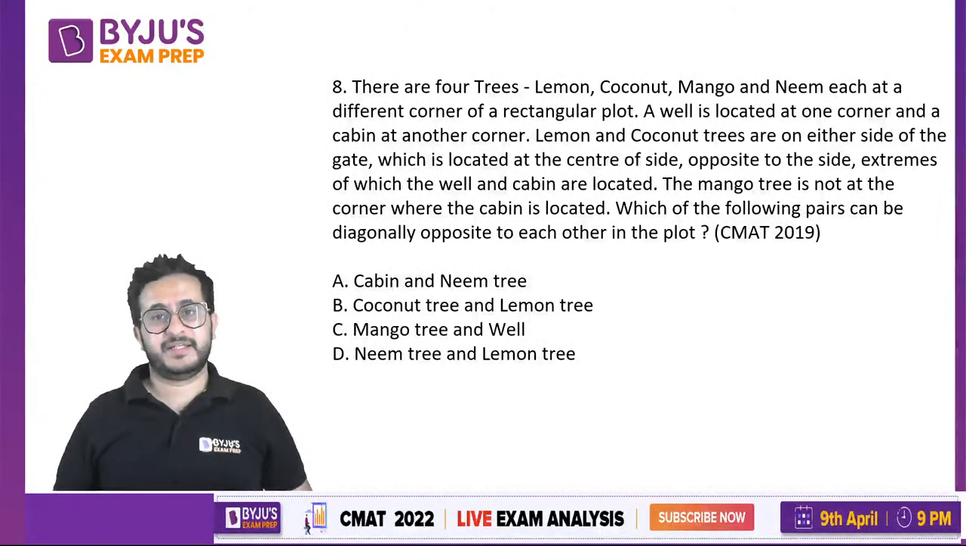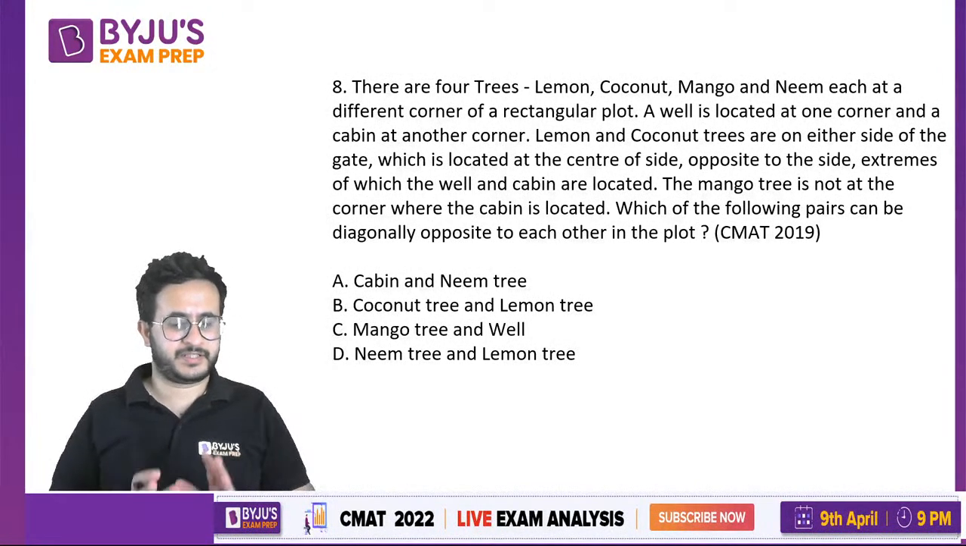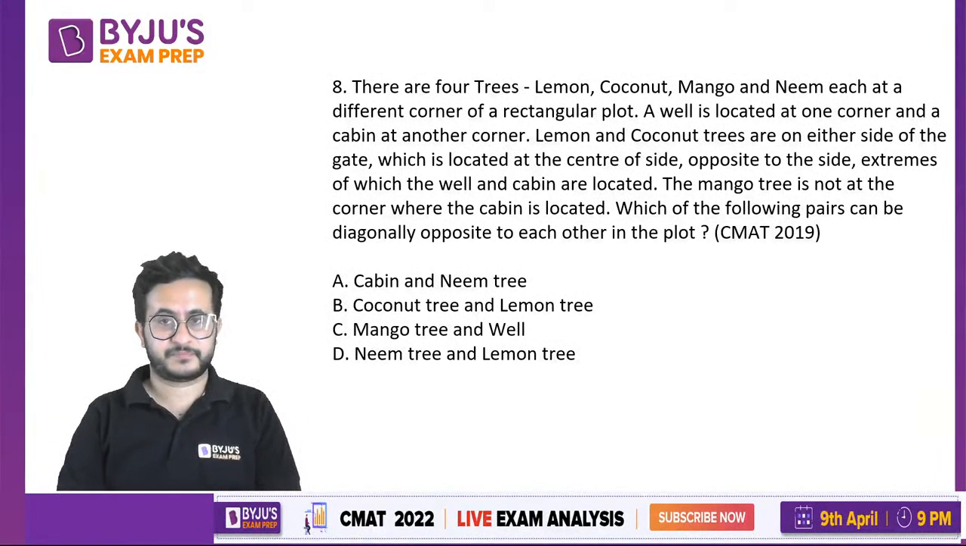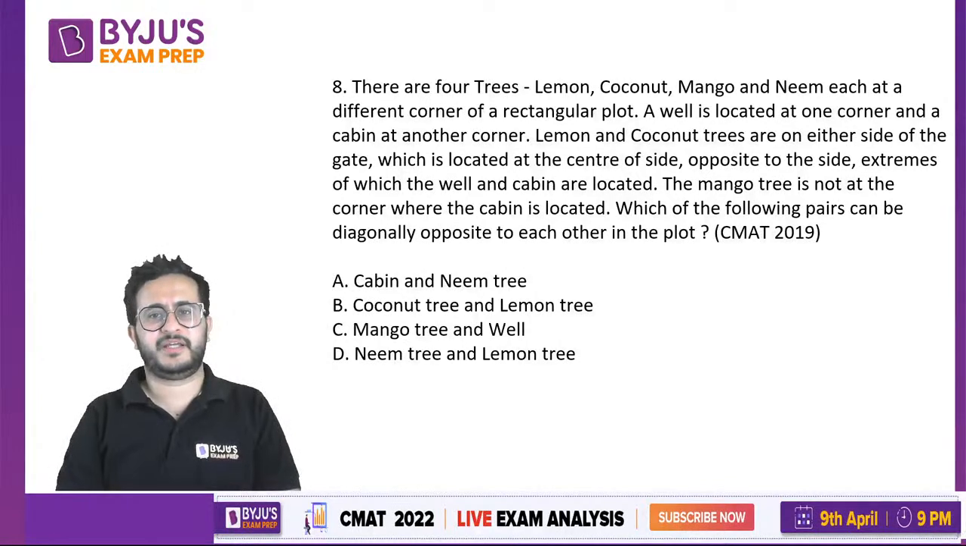There are 4 trees: lemon, coconut, mango, and neem, each at a different corner of a rectangular plot. Okay, so they have given that there's a plot. A well is located at one corner and a cabin at another corner. Lemon and coconut trees are on either side of the gate, which is located at the center of a side, opposite to the side extremes of which the well and the cabin are located. The mango tree is not at the corner where the cabin is located. Which of the following pairs can be diagonally opposite to each other in the plot?